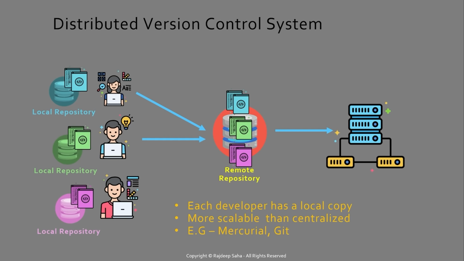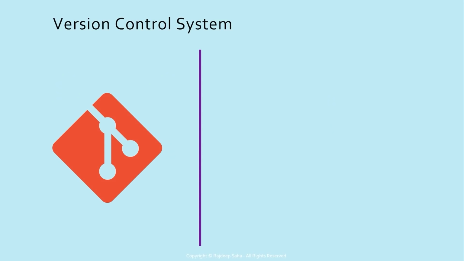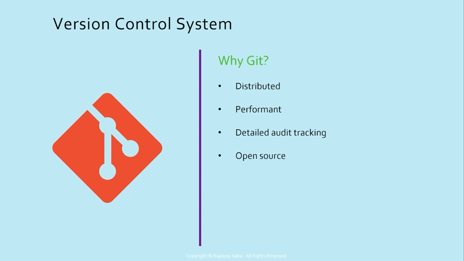So for a distributed version control system, each developer has a local copy. It is more scalable than centralized because each team member is working separately with their local repository. Some examples of distributed version control systems are Mercurial and Git. So going back to our version control system features, why Git? It is distributed, it is performant, it has detailed audit tracking, it shows which developer did exactly what changes and when. Git is also open source, which means it is free.